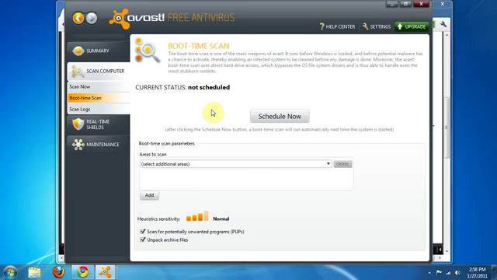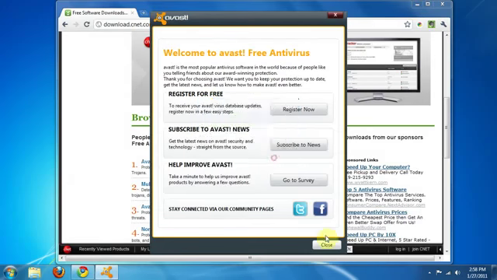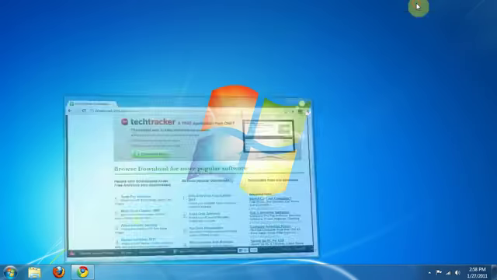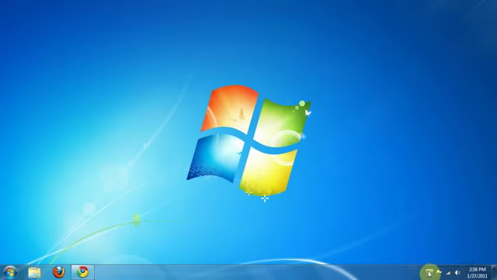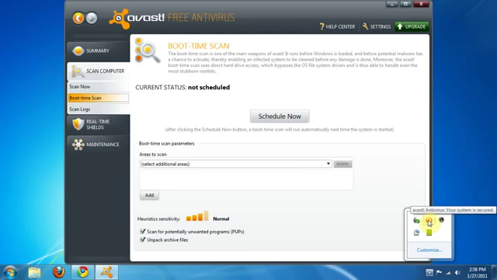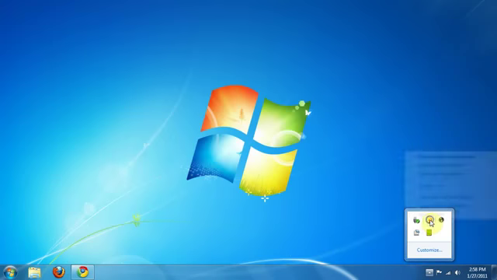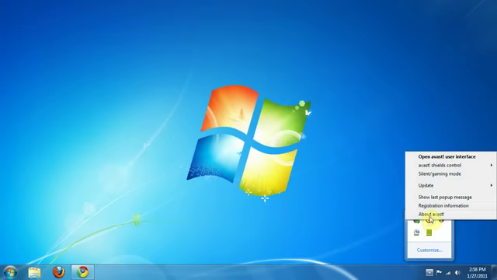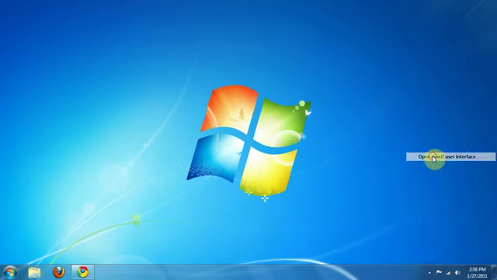Alright, and then when you're all done in here, you can just close the window, close everything up, and if you want to get back into Avast to change any settings, do any scans, you can find it. It's going to be down here in your taskbar somewhere. Mine is right up here, and you can double click on it to open it, or you can also just right click it, and there's a few options in here, and just hit Open Avast User Interface.